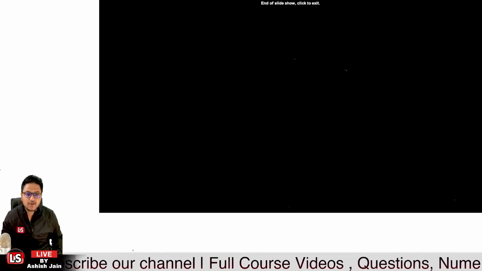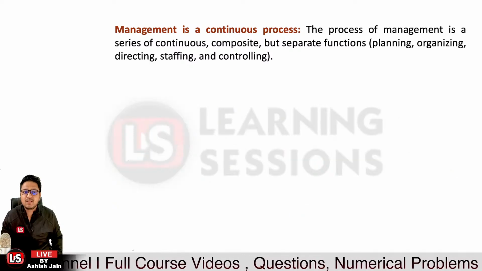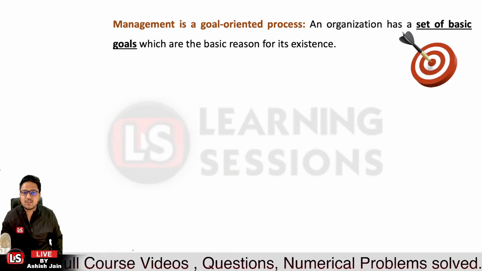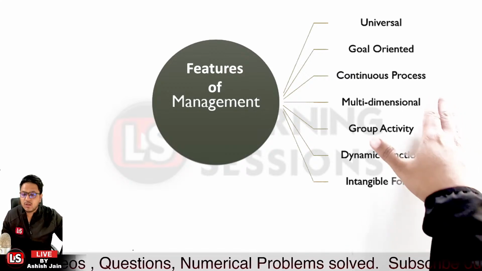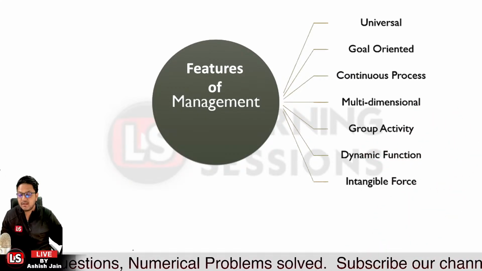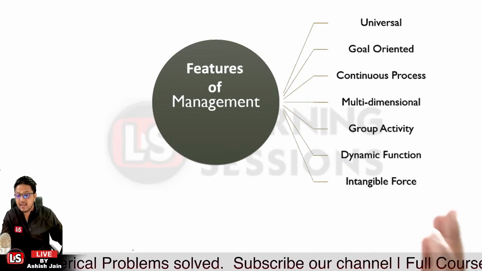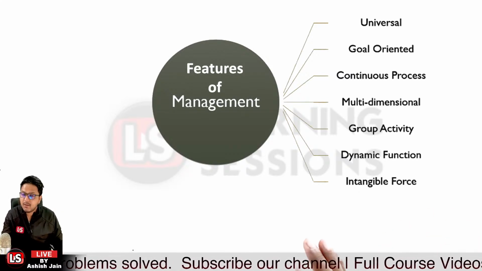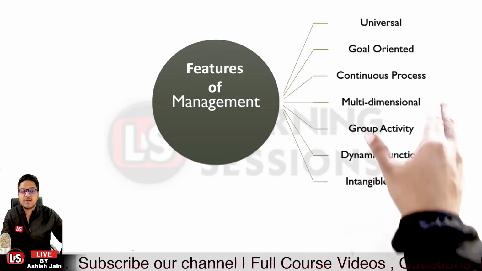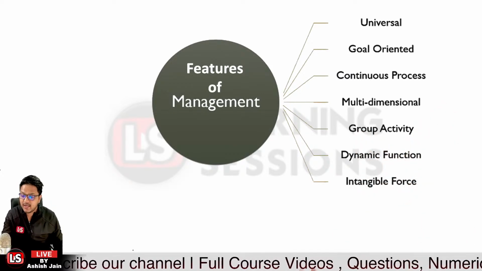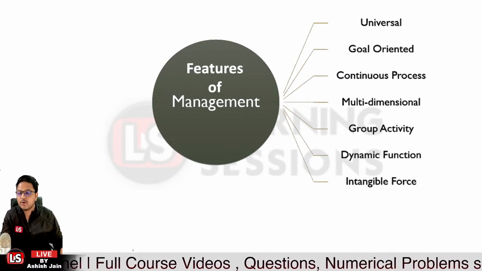So these are the different features of management. Let me tell you again what the different features were. First, management must be universal. That is, management is present everywhere. The way management is done may be different, but it is present in each and every organization. Second, management is goal oriented. The goals must be simple and clear, and it is goal oriented only.